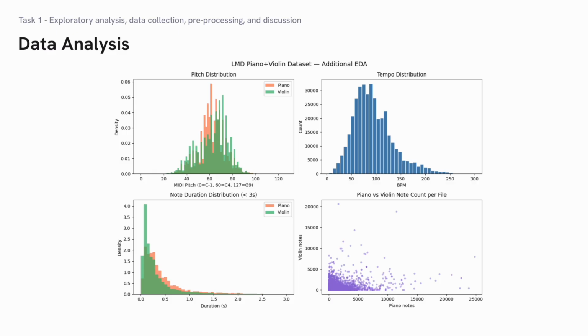The tempo distribution shows most tracks fall between 60 and 120 BPM, which is the standard range for most musical genres. Note duration is heavily concentrated below 0.5 seconds for both instruments, which indicates they are mostly short and detached notes. Finally, the scatter plot of piano versus violin shows that there isn't a strong correlation, which suggests that the two instruments are fairly independent across the files.